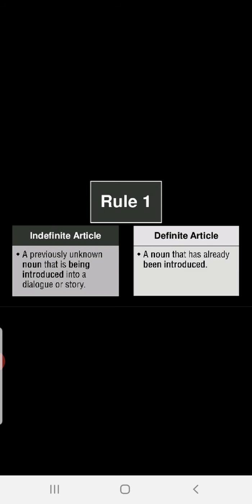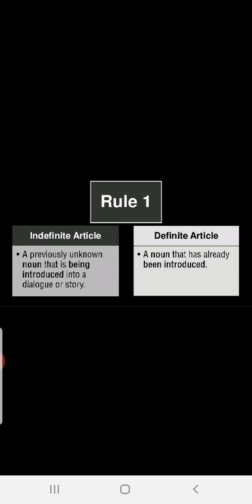The is for a specific object that both the speaker and listener know. When we are speaking about the parliament, we know that everybody knows about the parliament. So we use the definite article. Now let us learn what is rule 1. We have learnt one exception: the words which begin with U, then EU and YOU, we use the indefinite article.